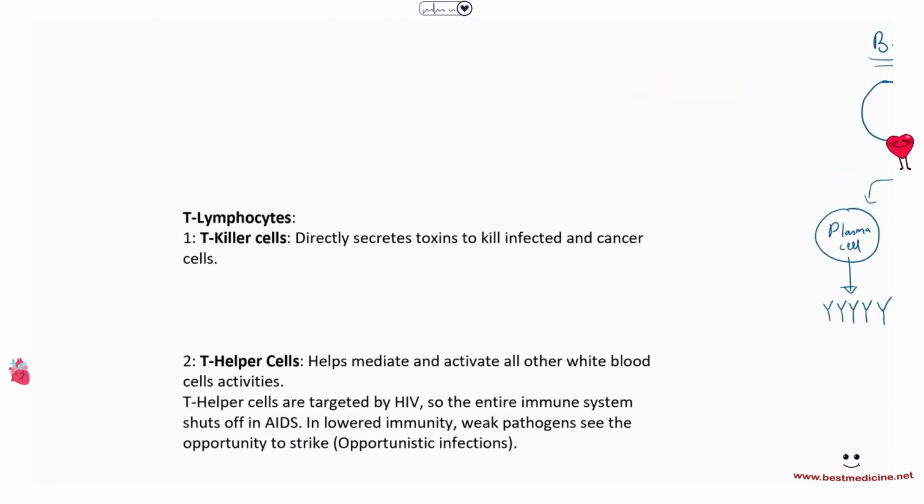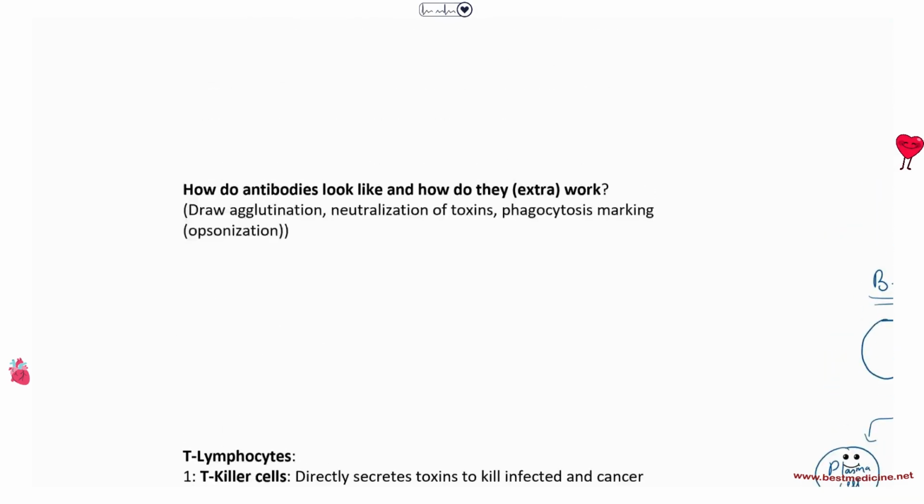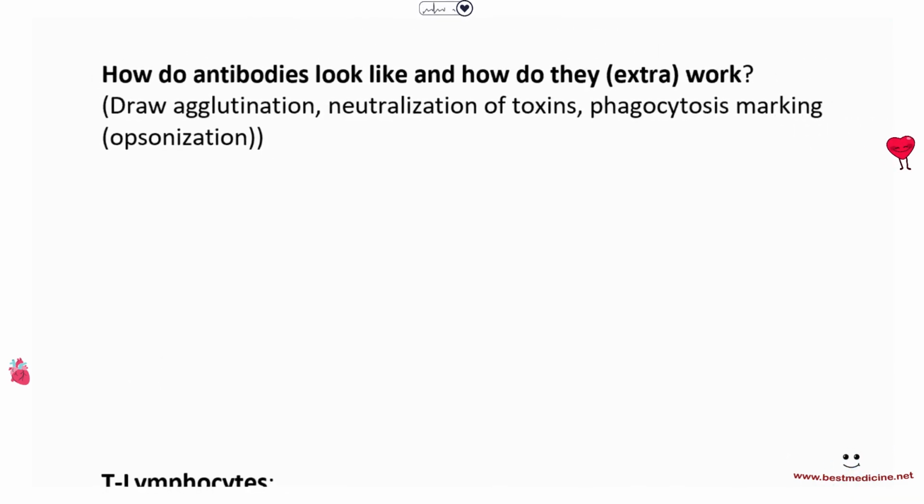Okay, so I hope you guys are annotating this, and that pretty much sums up our section on the white blood cells. One more thing that I want to mention here is that antibodies, what do they look like and how do they actually work? Well, antibodies, they kind of look like Y-shaped proteins, and they have these regions here which are complementary to different antigens of different bacteria.